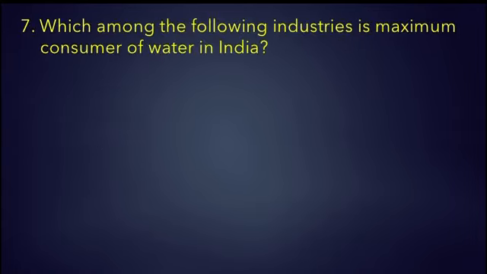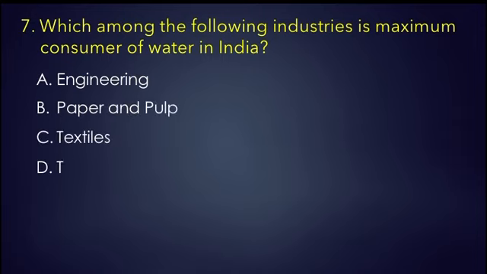Let us see the seventh question. Which among the following industries is the maximum consumer of water in India? We have options: A. Engineering, B. Paper and pulp, C. Textiles, D. Thermal power. Right answer is D, thermal power,